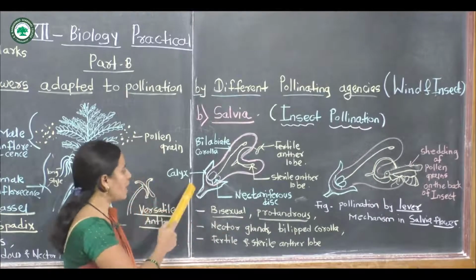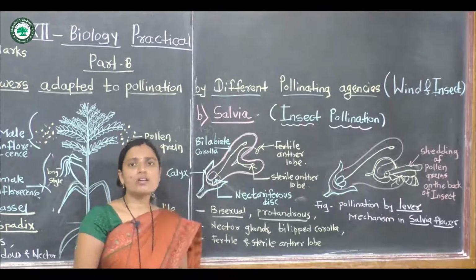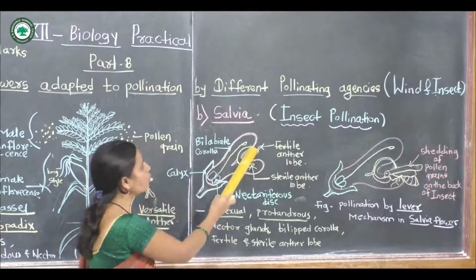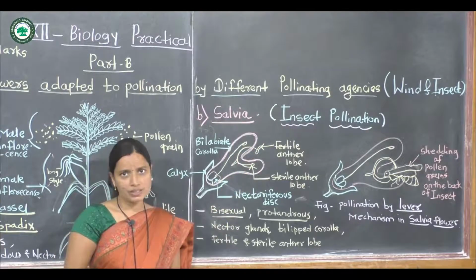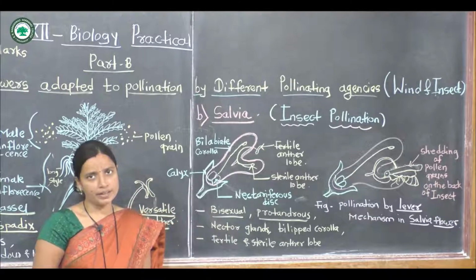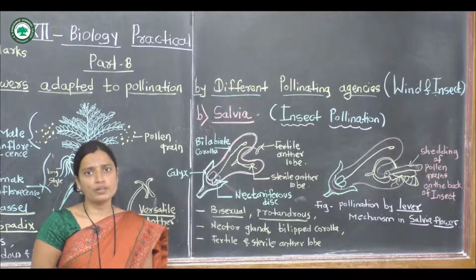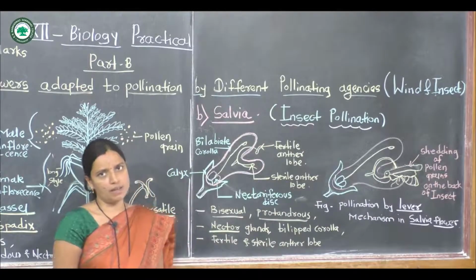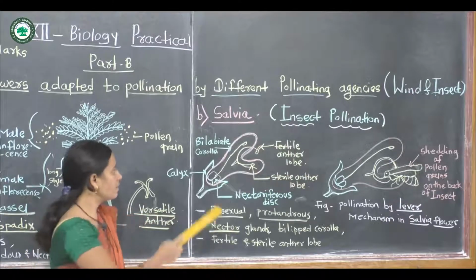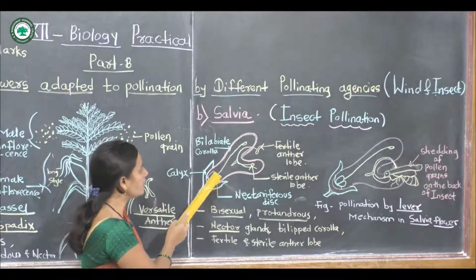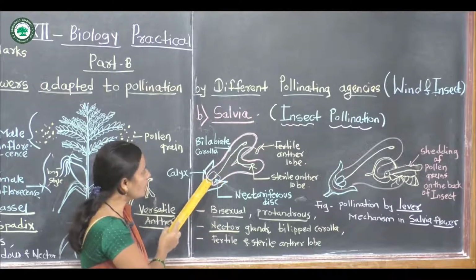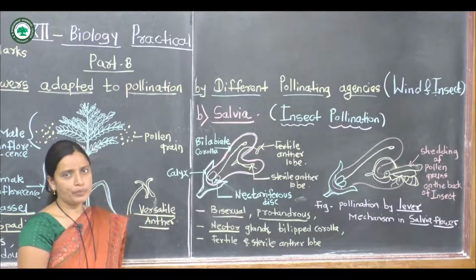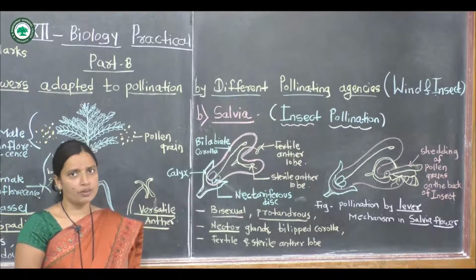Next one, character of this salvia. The salvia is a colorful, attractive flower. The flower is of larger size. It is very colorful and attractive. Nectary gland is found in this flower. A large amount of nectar is present in this flower. The nectary glands are the nectariferous disc, and these nectary glands are found in the central location, on the inner side of the salvia. This is the most important floral adaptation for this flower.